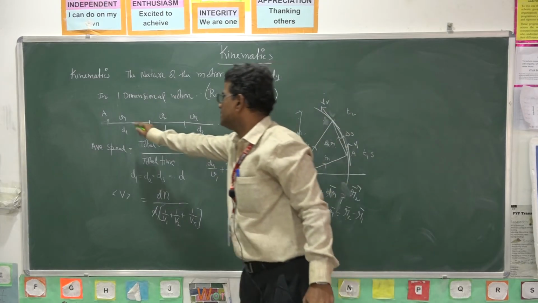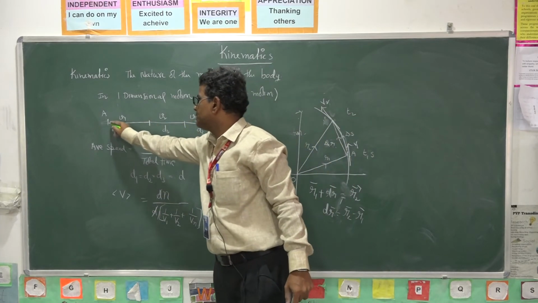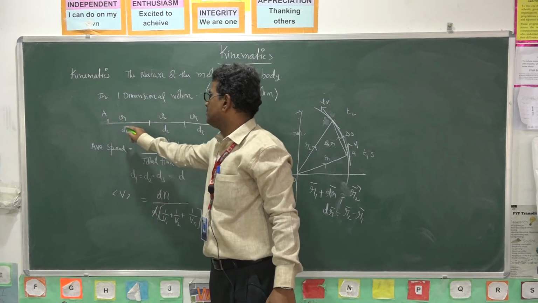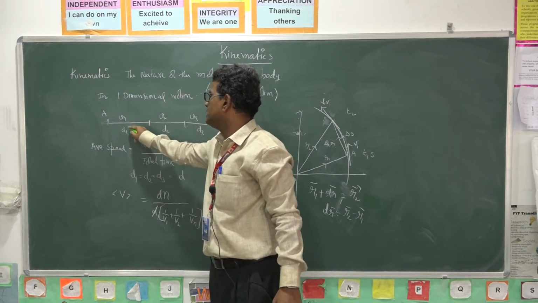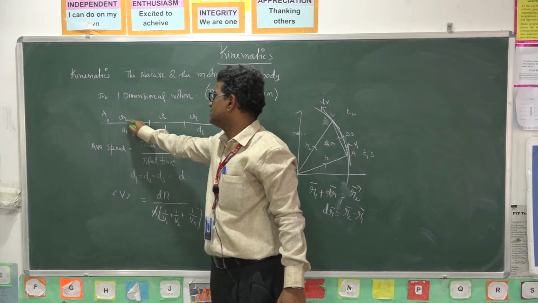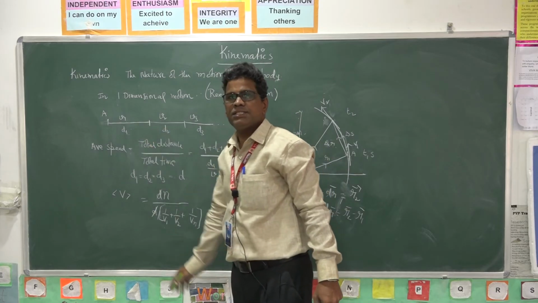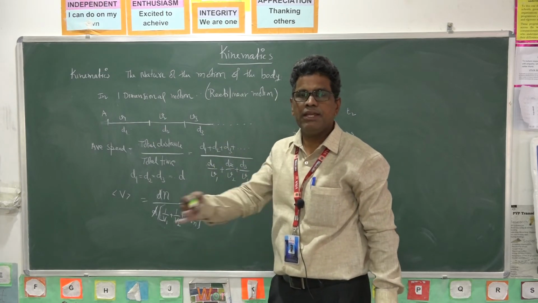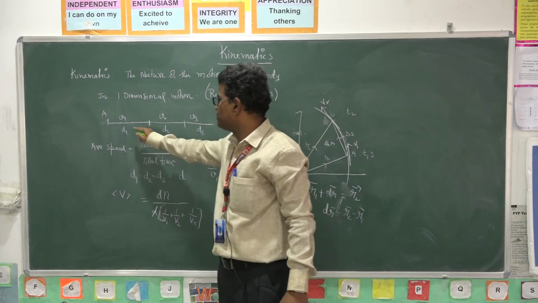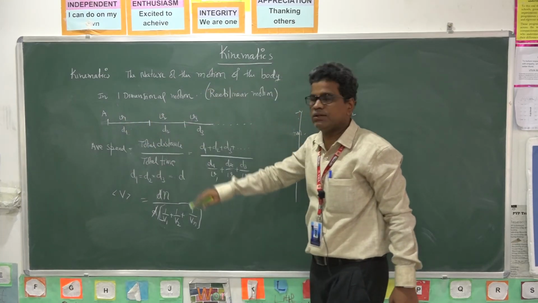A body moves in a straight line with equal displacements. It travels 1/n of the distance with a speed v1. The total distance is divided into n equal parts, and each part is traveled with speed v1, v2, v3 and so on, vn.